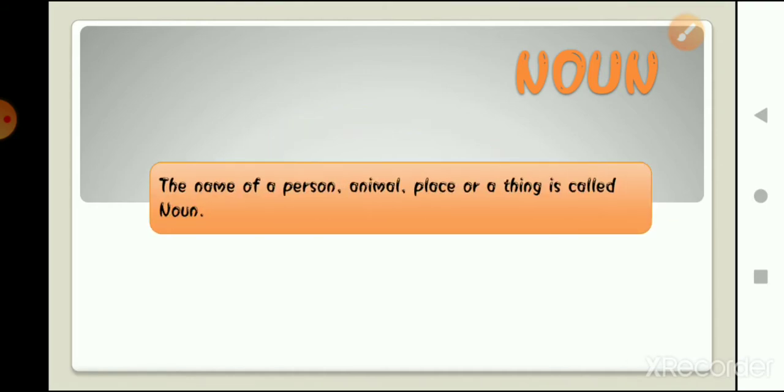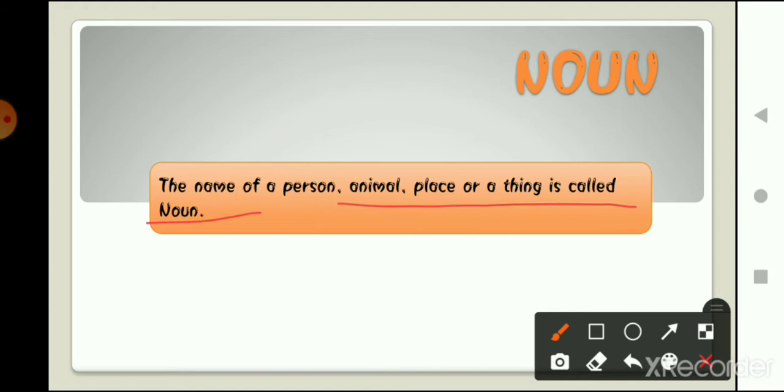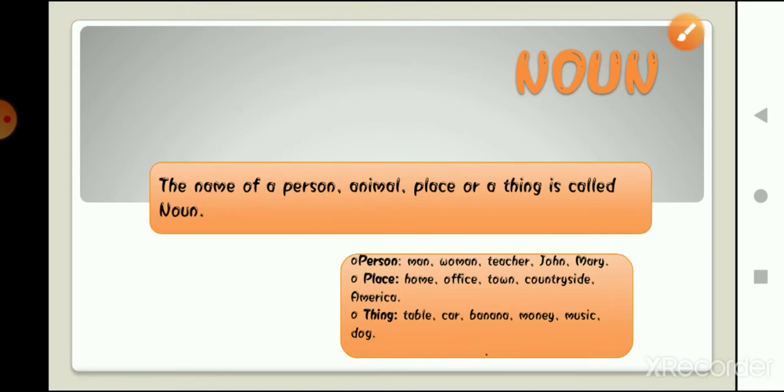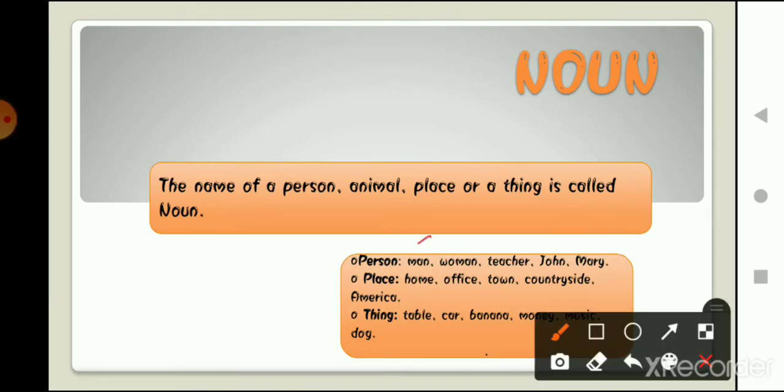So basically, what is a noun? In simple words, the name of a person, animal, place or thing is called a noun. Person includes man, woman, teacher, or the name of a particular person like John, Mary.